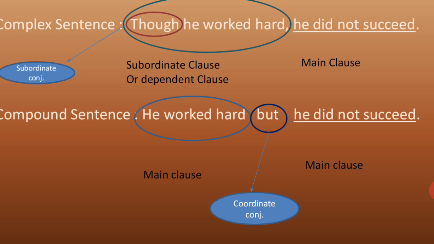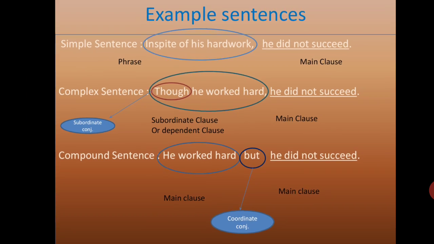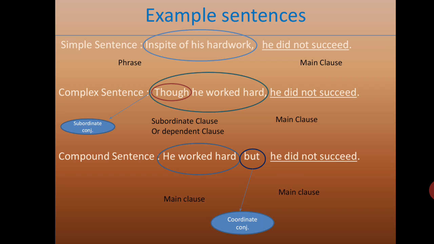He worked hard. Worked is a finite verb and this group of words gives complete meaning. The second part is already a main clause. He did not succeed. That also gives a complete meaning. So two main clauses connected by a coordinating conjunction make a compound sentence. So this is how you change a sentence into another two types of sentences: simple to complex and simple to compound, or complex to compound, or compound to complex, or complex to simple. So when you read all these three sentences, there won't be any